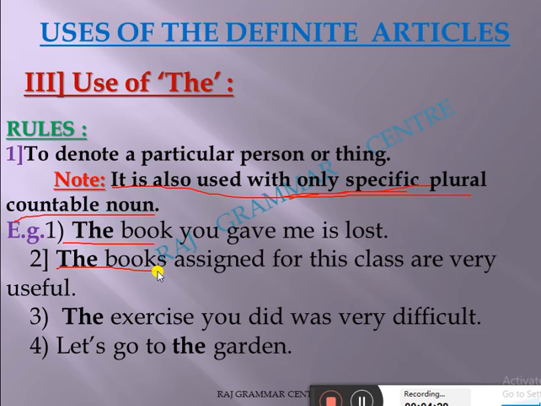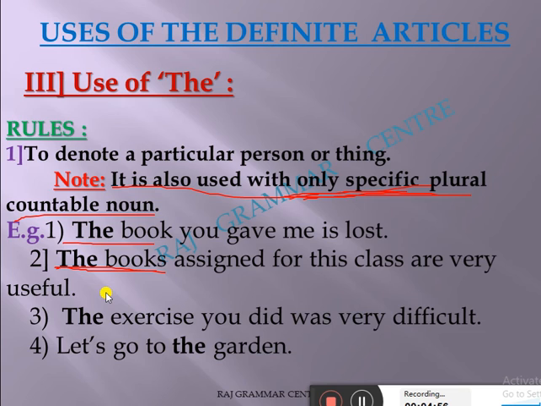But here the case is, when it is used with only a specific plural countable noun, when we are talking about a specific thing. Here, the books assigned for this class are very useful. Here the books which I am talking about are specifically for this class.